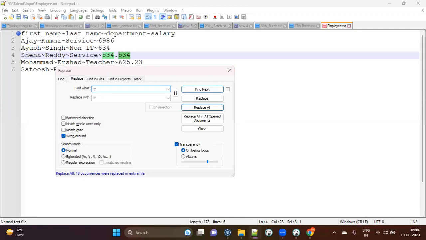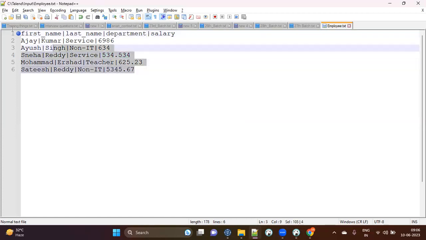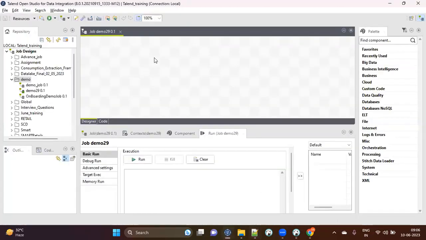So let's use some standard ones. Semicolon and pipe are standard delimiters. Let's choose this pipe delimiter here. Now this is my file, which is stored in C Talend input. Now I'm going to come to my Talend and try to read that file. Since this is a file, I'll go to my file section.